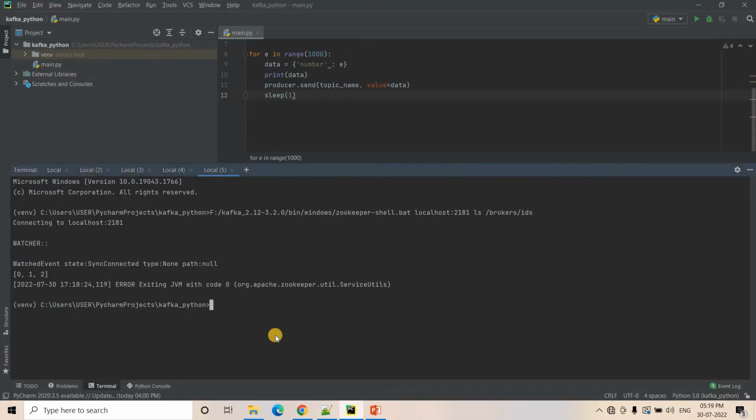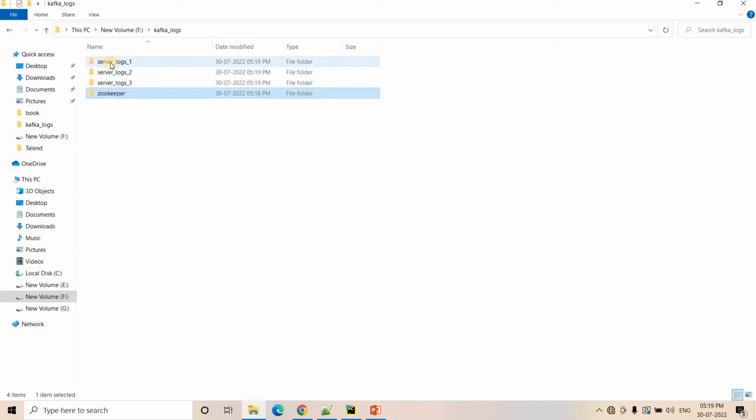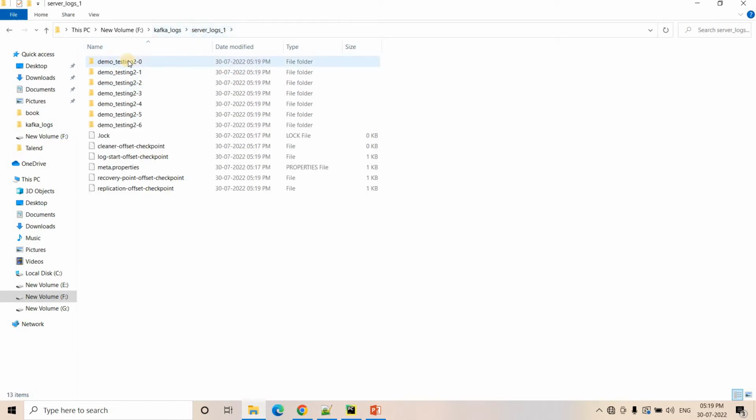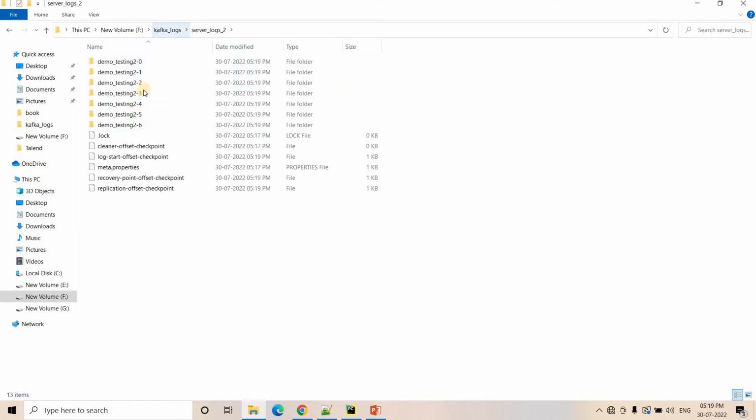Okay, I will copy this one and paste it. And here you can see our topic is created. Let's go back to our server logs and see whether 21 folders are created or not. Here in my first server log, you will see partition 0, partition 1, partition 2, partition 3, partition 4, partition 5 and partition 6. Seven partitions are created for this topic in server 1. If I go to server 2, I will see the same. If I go to server 3, I will see the same. So basically a total of 21 folders are created.